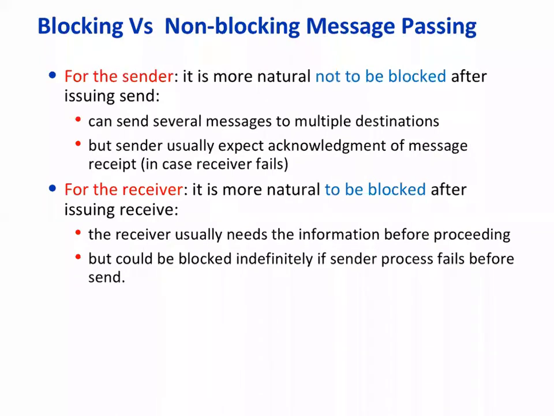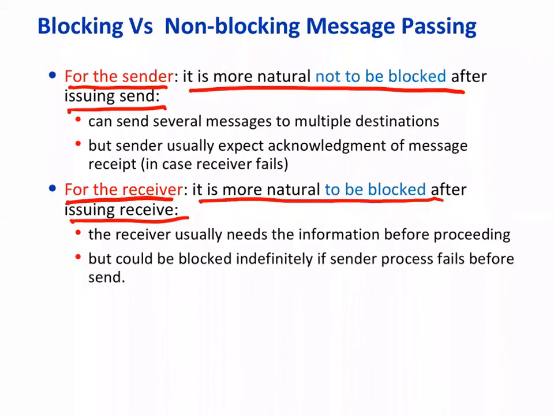Now, what is more natural for a sender? It is more natural not to be blocked after issuing a send, so that it can send multiple messages. For a receiver, it's more natural to be blocked after issuing a receive. So it's a receiving process running and says receive something.